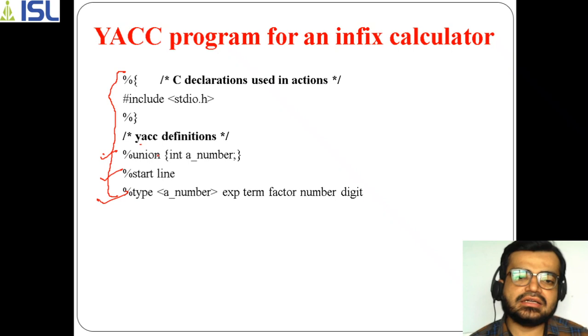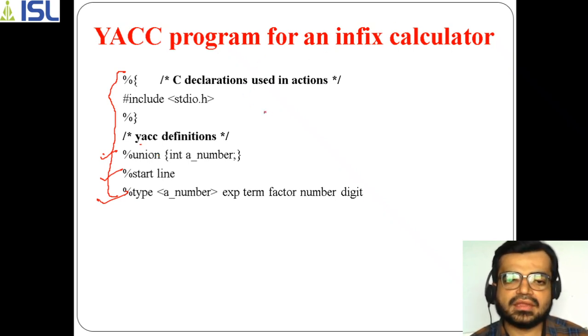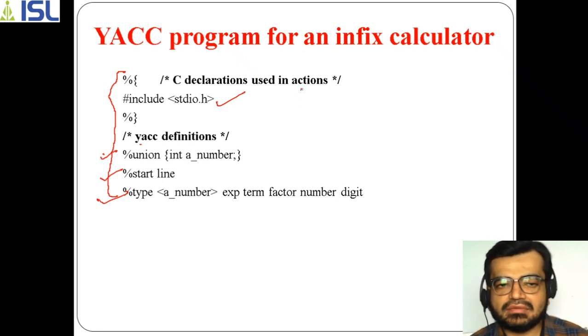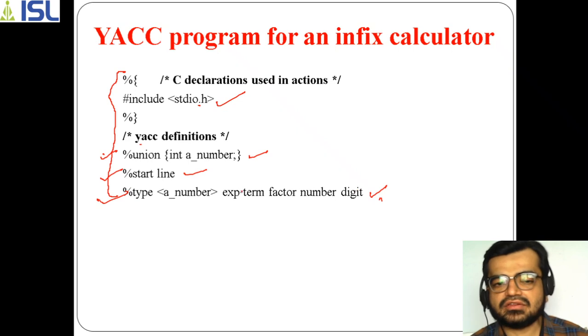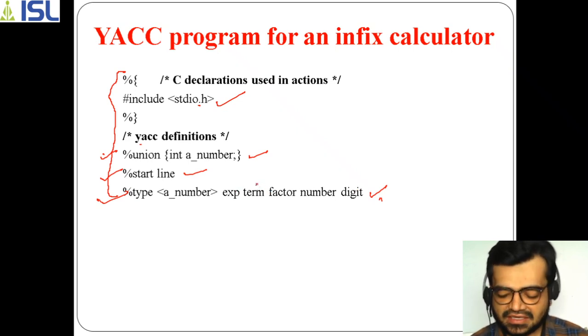So that we are taking here. So in the first part of your program, what we have taken is the C declarations. I just said that in the C declarations we can take header files, C variable declarations, and constants. So here we have just taken a header file, which is #include stdio.h. And in the YACC definitions, the same 3 things I just specified, such as %union, %start, or %type. When I'm going for %type, a specific type has been specified here, so I need to specify the specific type in this line.